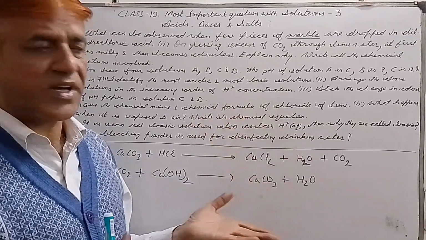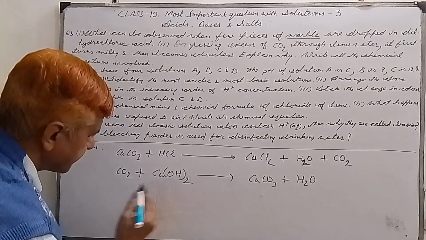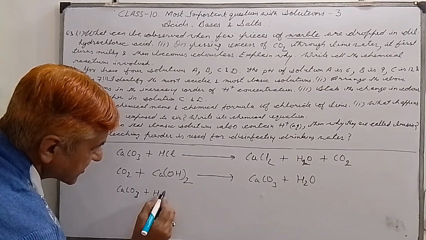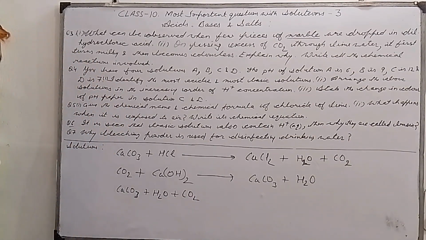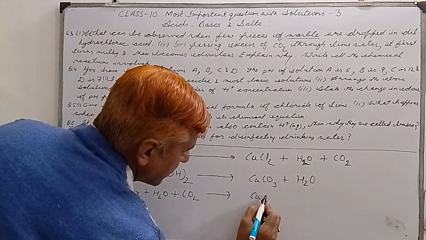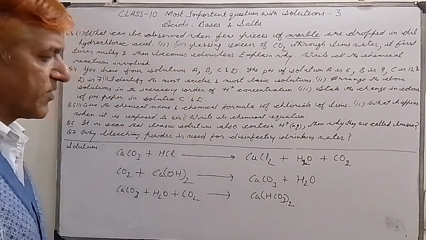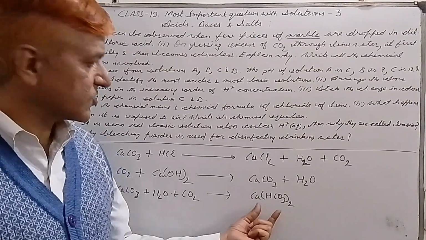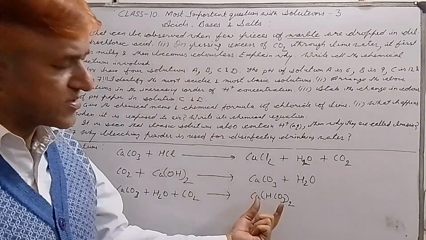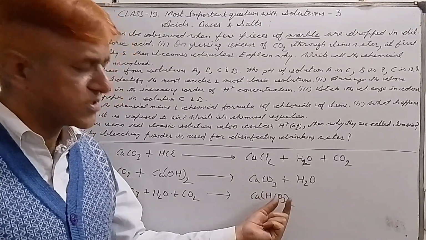And if excess of carbon dioxide is passed through, then we will write this, calcium carbonate plus carbon dioxide. Please practice these reactions, these are most important reactions, and with practice you will come to learn all these things. Then we get calcium bicarbonate, Ca(HCO3)2, or calcium hydrogen carbonate. This is soluble in water and colorless. So that is why lime water turns milky and then turns colorless, due to the formation of calcium hydrogen carbonate.